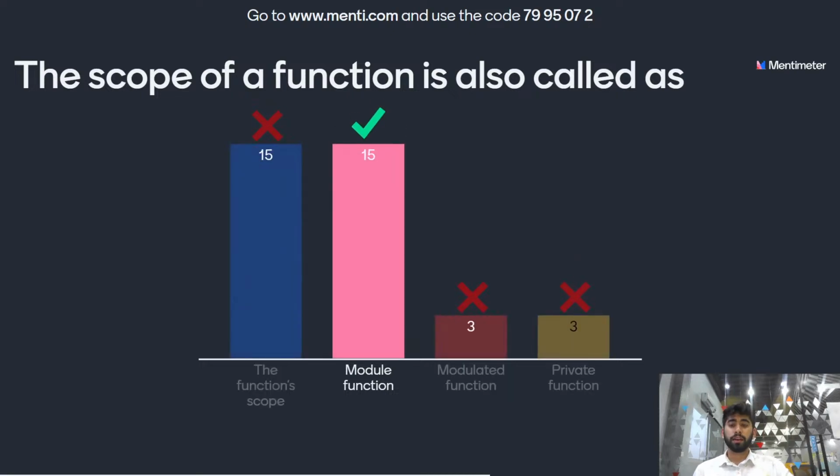Okay, most of you have given the right answer. It's module function. The scope of a function can be used as a private namespace for a module. Therefore, the scope of a function is called a module function. Let's go on to the scoreboard.